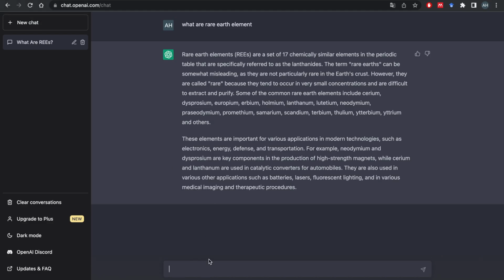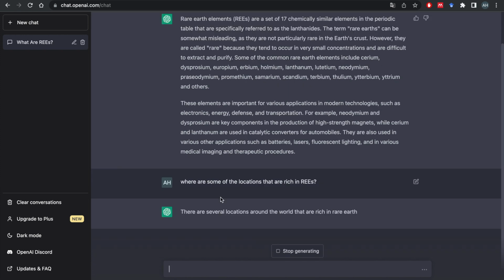For example, I'm curious, they're saying the rare earth element is misleading because they're not particularly rare. So let's find out, where are those places in the world that are rich in rare earth elements and people extract them. So I'm going to ask, where are some of the locations that are rich in rare earth elements?